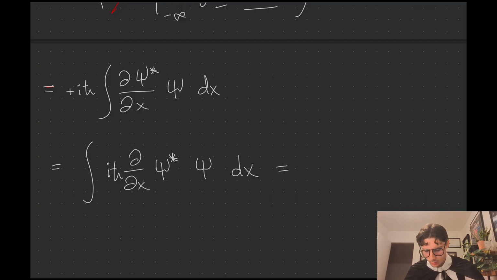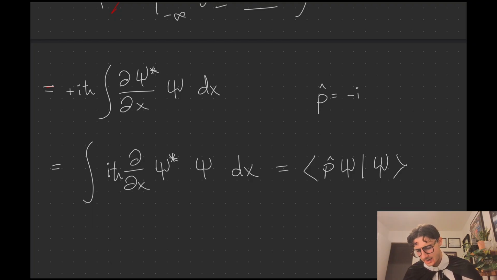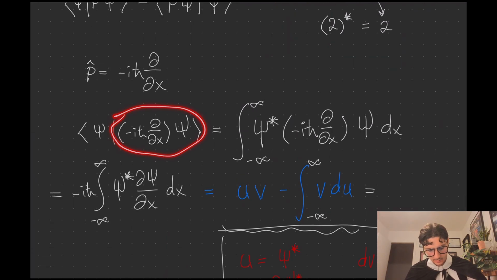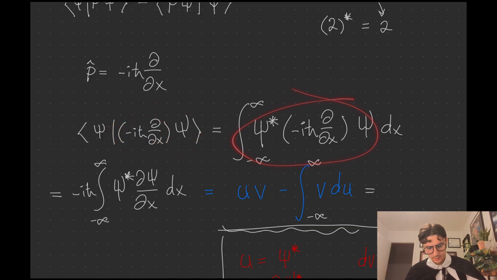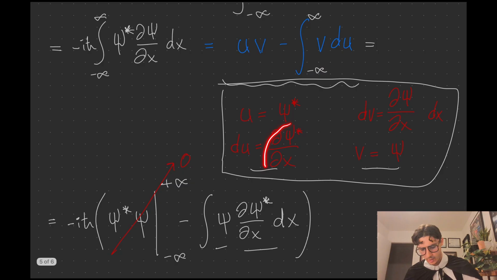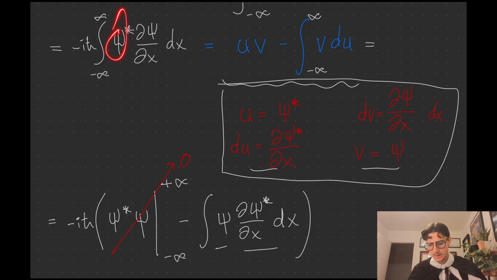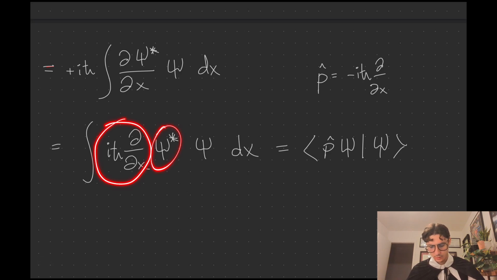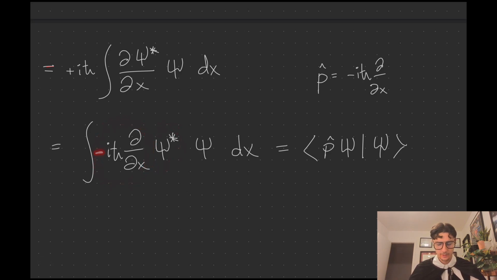This is super close to what we're looking for. What we're looking for is the momentum operator acting on psi star and then this psi. But the momentum operator, as you guys saw in the beginning, is minus i h bar partial x. So we started with this over here acting on this side, right? You can see minus i h bar partial x. We had it here, we used integration by parts, and in integration by parts we were able to move the partial derivative onto the psi star and remove it from the psi, which is fantastic. So you can see here it is acting on the psi star, which is exactly what we want, but we want a minus sign over here.